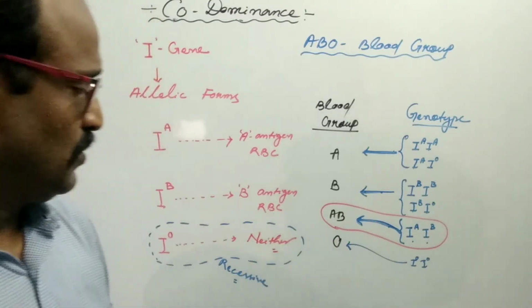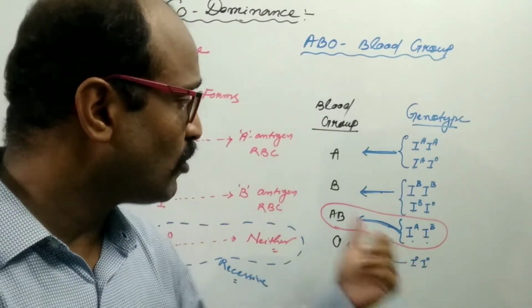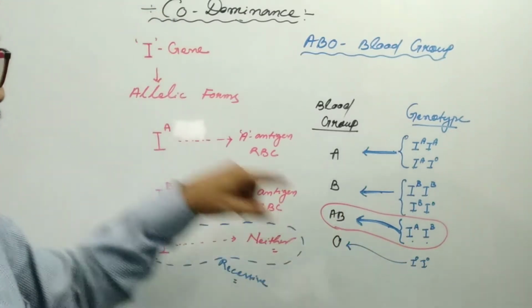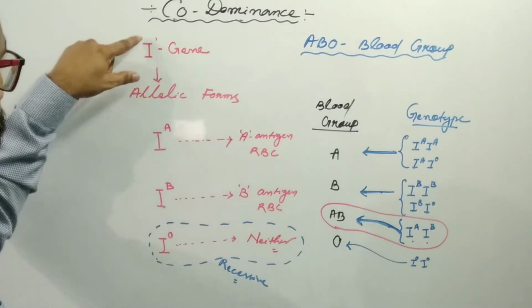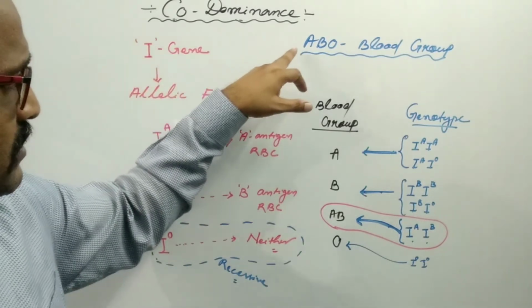In the AB blood group, this is the heterozygous condition where both the allelic forms are present, and these two allelic forms are of the common gene, capital I, which controls the blood group.